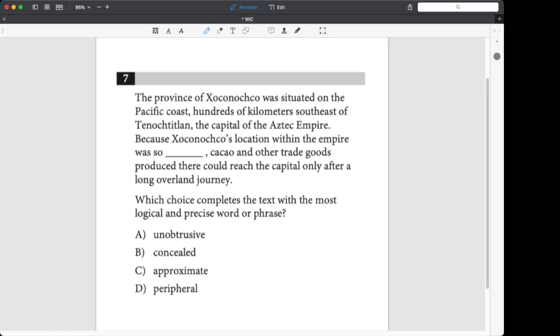So number 7 here is a word in context question. And we know this because if we look at the question, which we always do first, it says pick the most logical and precise word or phrase to complete the text. And obviously we have to read the text and figure out which word makes the most sense based on the context. So before we look at the answer choices, our first tool is that we're going to try to predict. And we like to predict because it's going to prevent us from getting tricked by some of the SAT's traps. Now, if you try to predict and you just kind of can't, okay, fine, look at the choices, but do try before you just look.